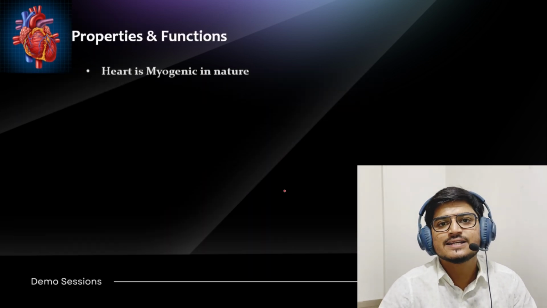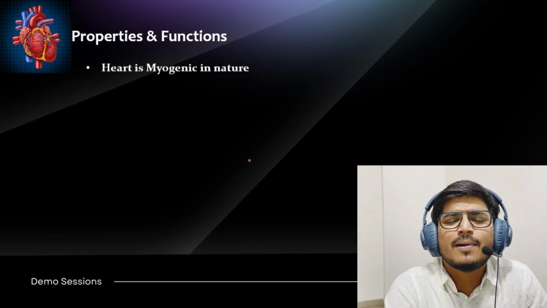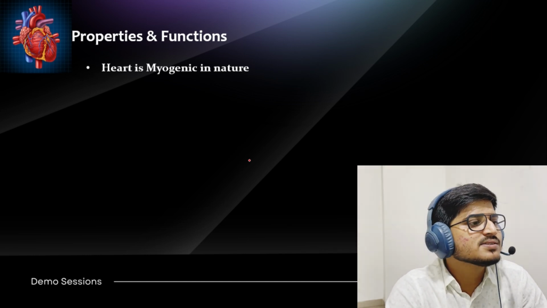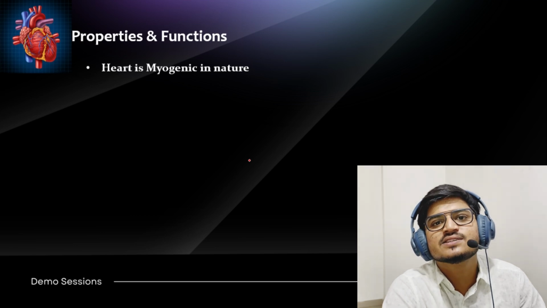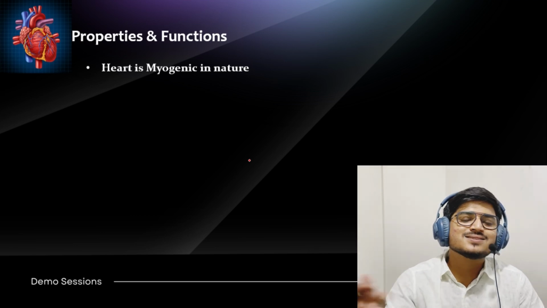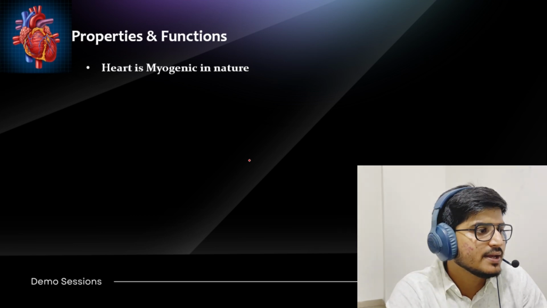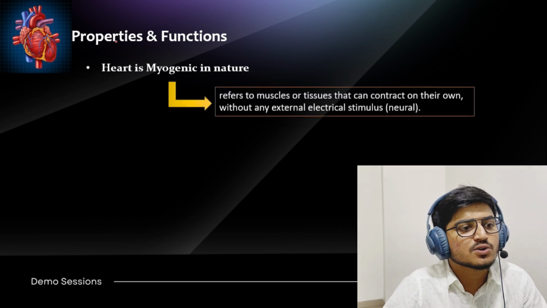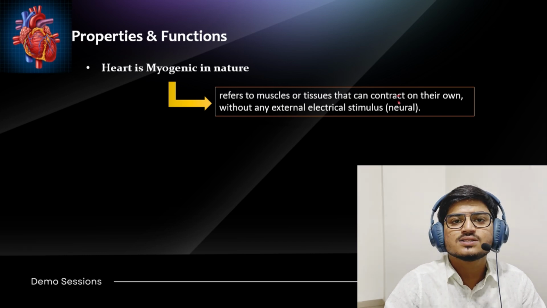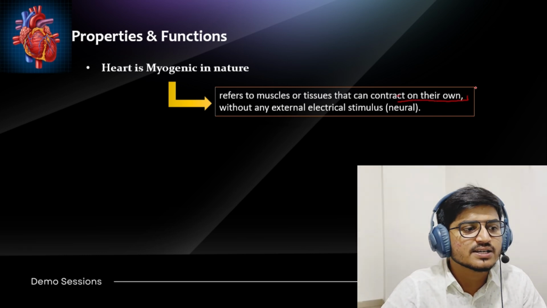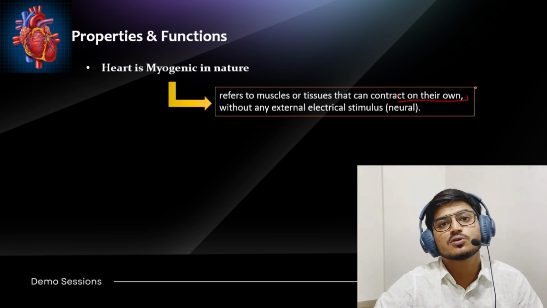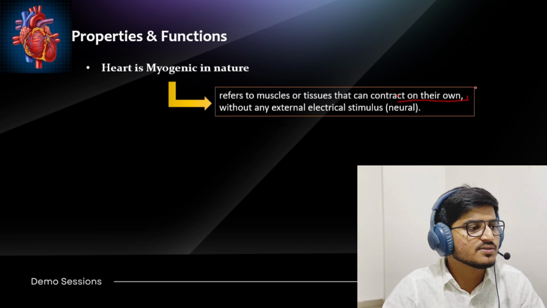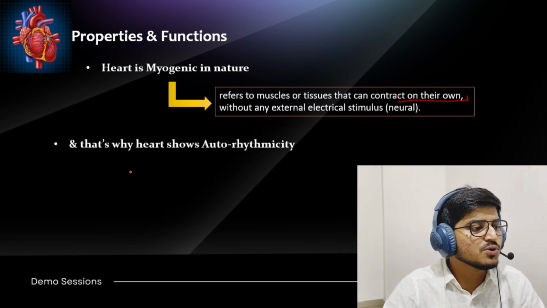So the heart is myogenic in nature. What does this mean by myogenic in nature? Myogenic means the heart can control its mechanism, the heart can stimulate itself on its own. It does not need any external stimulus. That's why we call this myogenic. It refers to muscles or tissues that can contract on their own. Because the heart muscle can contract and relax by itself, it does not need any signal from the brain or our intention, without an external electrical stimulus.